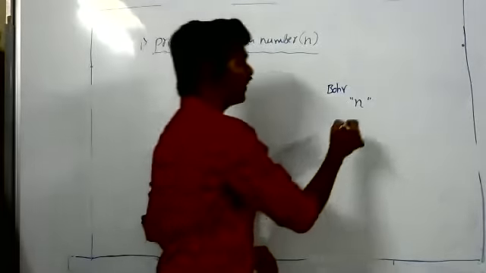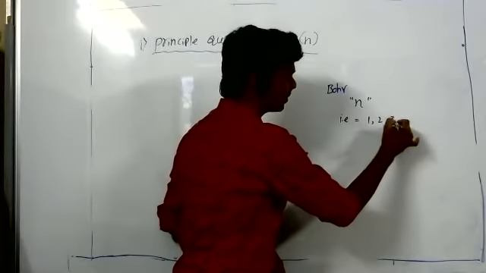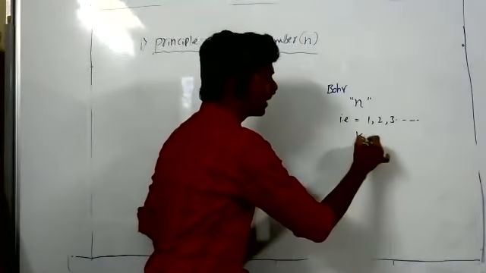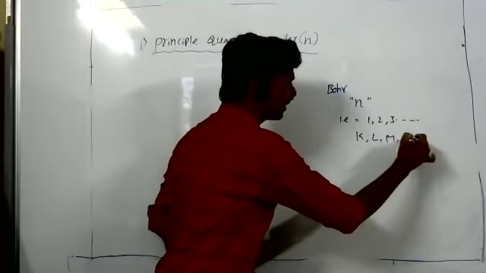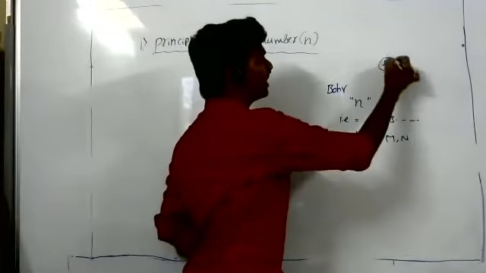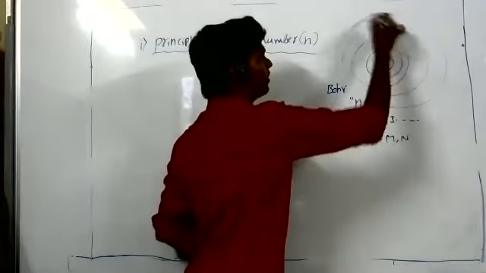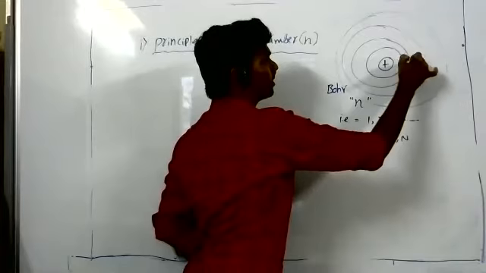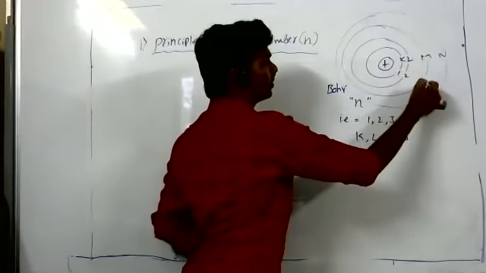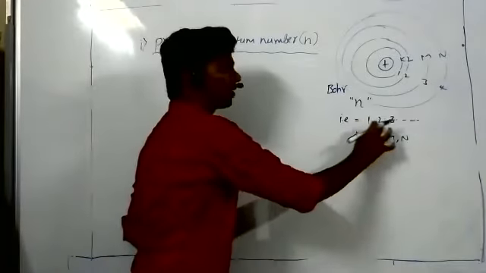n values are non-zero integers, that is n is equal to 1, 2, 3, and so on. These are also denoted with K, L, M, N, as you already know. In the atom, the main shells we denote with 1, 2, 3, 4, or K, L, M, N. That is only the principal quantum number.